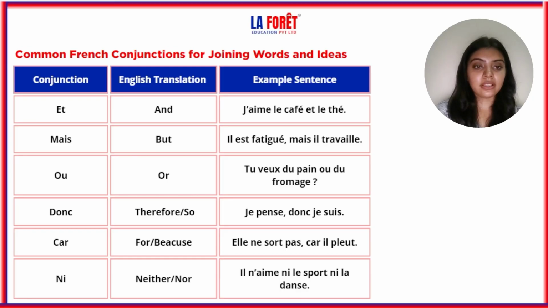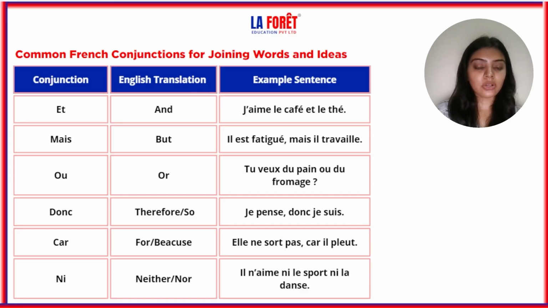Next is mais. Mais is but. Il est fatigué, mais il travaille. Now here there are two sentences: il est fatigué, il travaille. But with mais, it has become one sentence. So it is a joining word. Next is ou. Ou is or. Tu veux du pain ou du fromage. Now it is again joining two ideas: du pain ou du fromage.